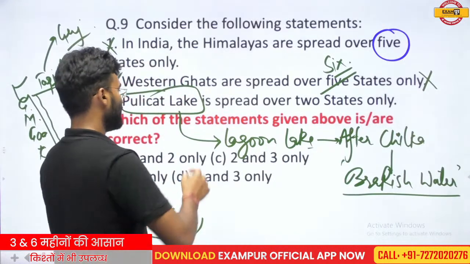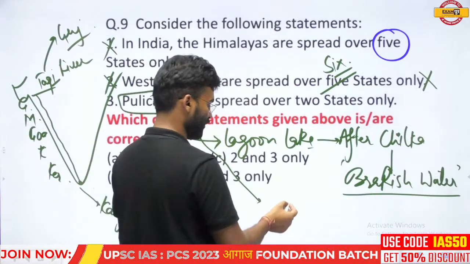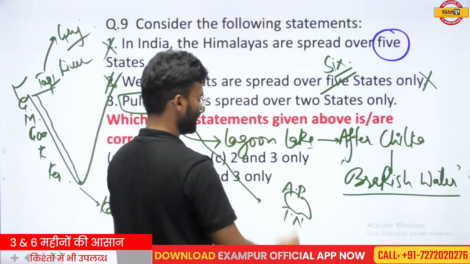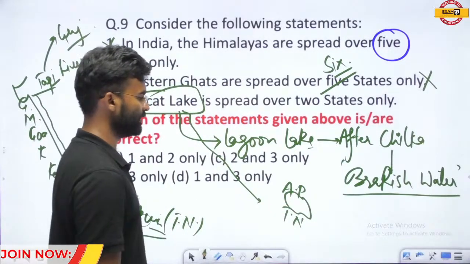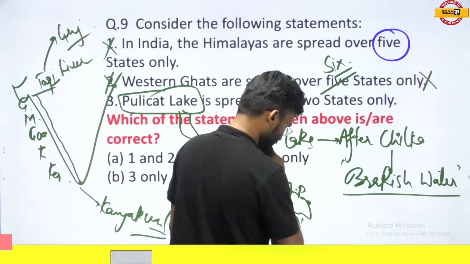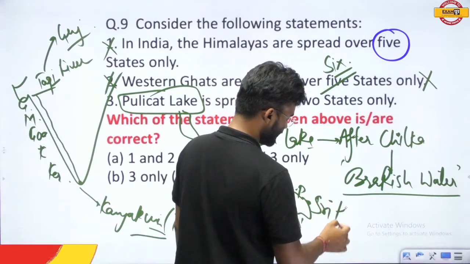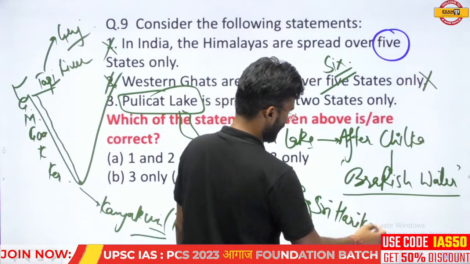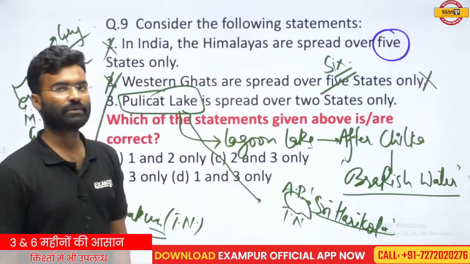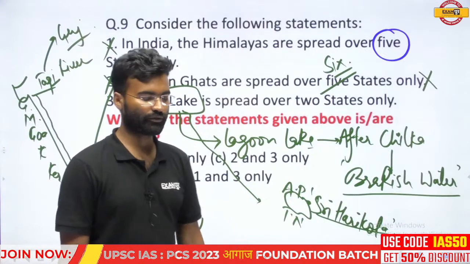And this Pulicat Lake is located on the boundary of Andhra Pradesh and Tamil Nadu. On the bank of this lake, a place called Sriharikota is located, and from this Sriharikota, India launches its satellite system.